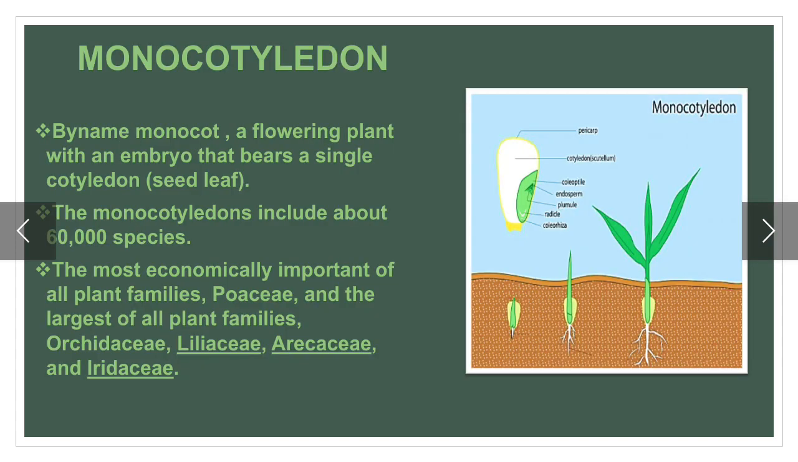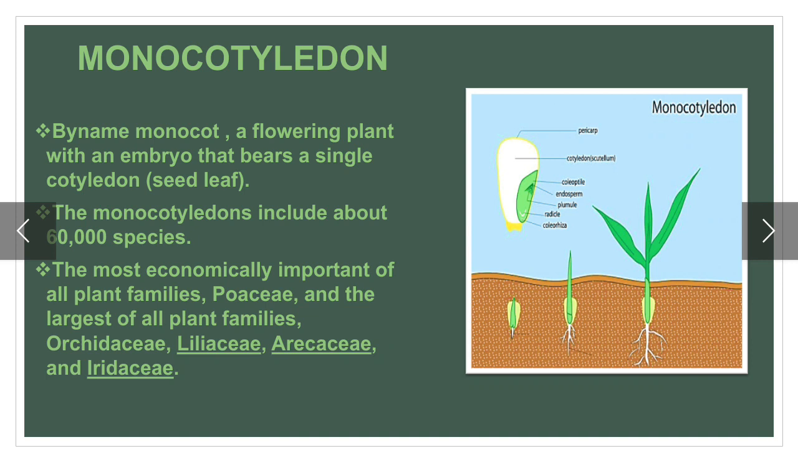Monocotyledon or monocot. By name, monocot is a flowering plant with an embryo that bears a single cotyledon. The monocotyledon includes about 60,000 species in this world, including the most economically important of all plant families, Poaceae, Lamiaceae.